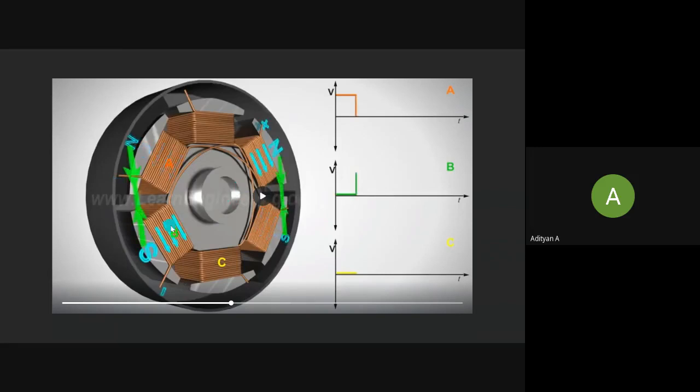There is a south pole here again, and a north pole here. North and south will attract. The same thing is happening here as well.